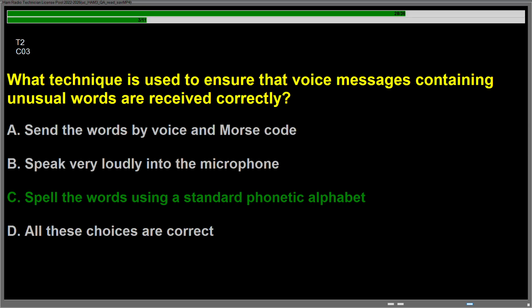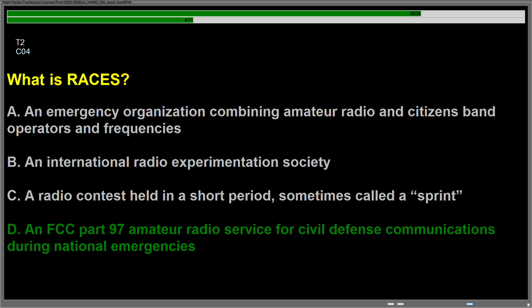Question Charlie 03, what technique is used to ensure that voice messages containing unusual words are received correctly? Answer is C. Spell the words using a standard phonetic alphabet. Question Charlie 04, what is RACES? Answer is D. In FCC Part 97, Amateur Radio Service for Civil Defense Communications during national emergencies.